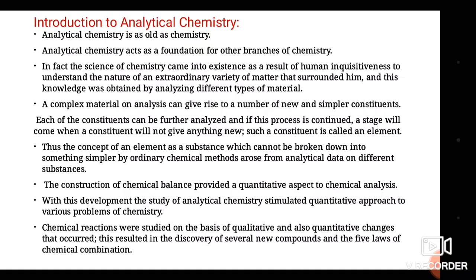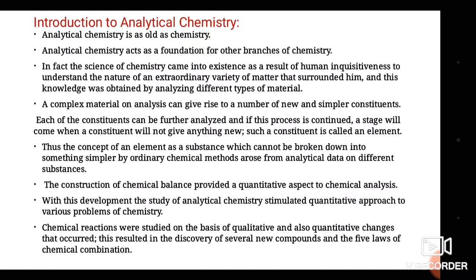A complex material on analysis can give rise to a number of new and simpler constituents. So after analysis, we get to know what components are present in a given matter. If you want to know about the components present in a given mixture, you have already done this in the 12th class, that is, the analysis of radicals, the ions present in the given mixture.